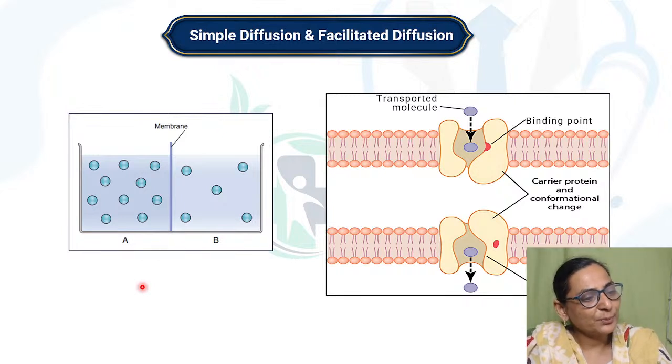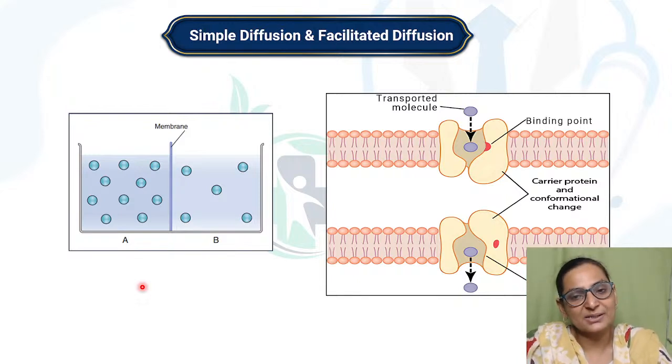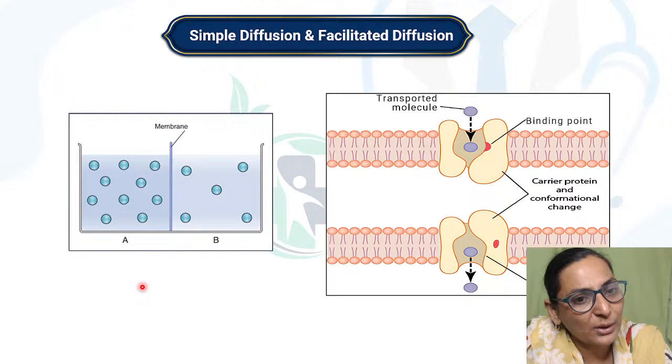The transport process can be either primary or secondary. I'll be showing you figures of what is the primary transport and what is the secondary transport. It is a metabolic process. Why is it a metabolic process? Because you are using energy in the form of ATP. You are breaking down the energy and therefore it is a metabolic process.